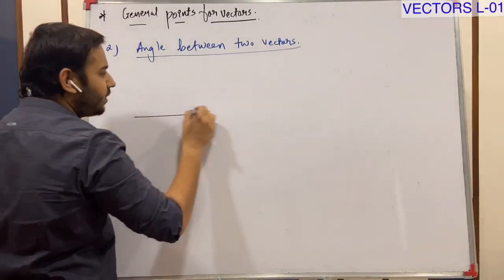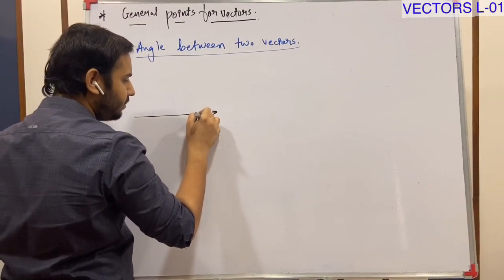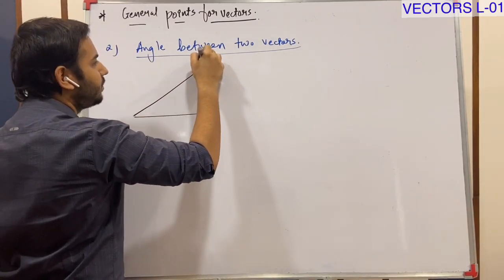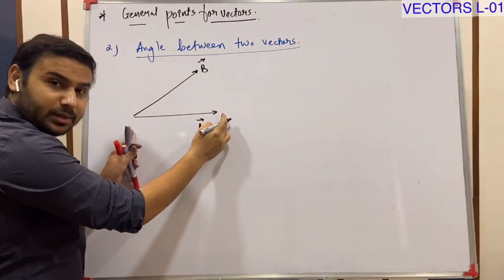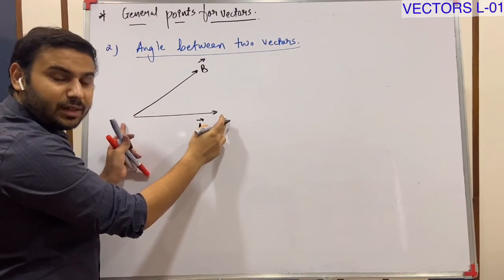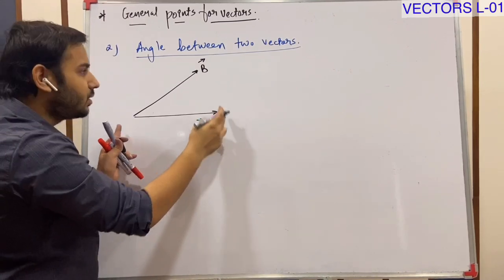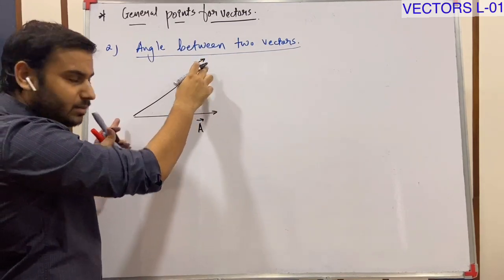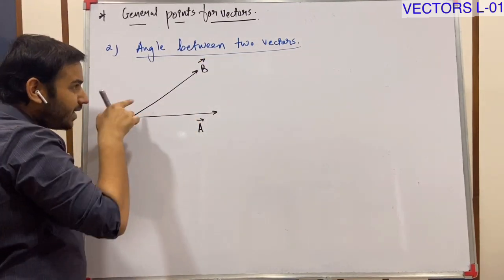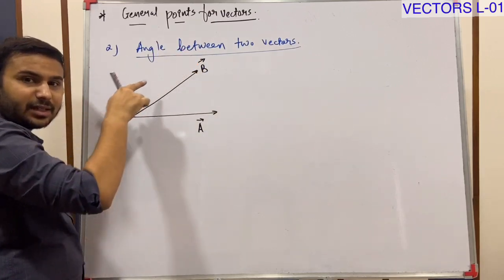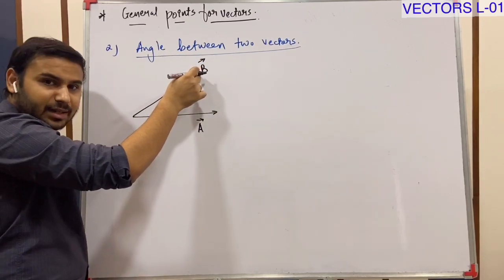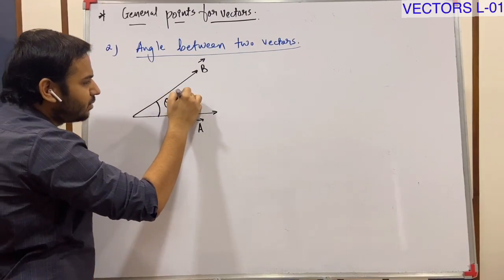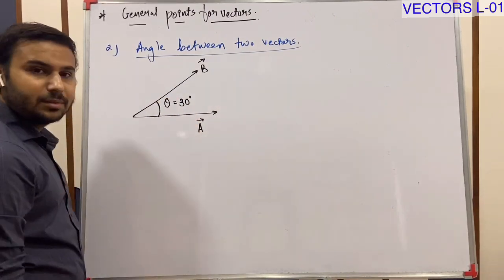Suppose here is a vector A, here is a vector B. This is the length of vector A, which represents its magnitude. This is the length of vector B, which represents the magnitude of B. This arrow is indicating direction, which is named as head. This is tail. Hence the angle between these two is 30 degrees.